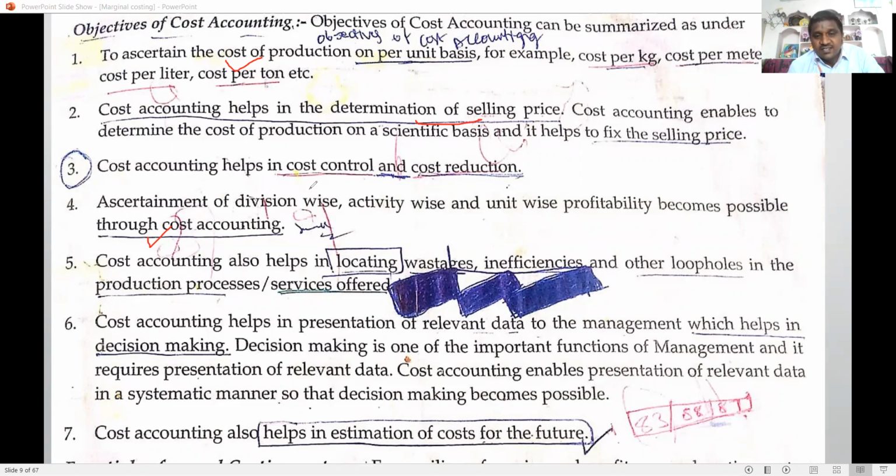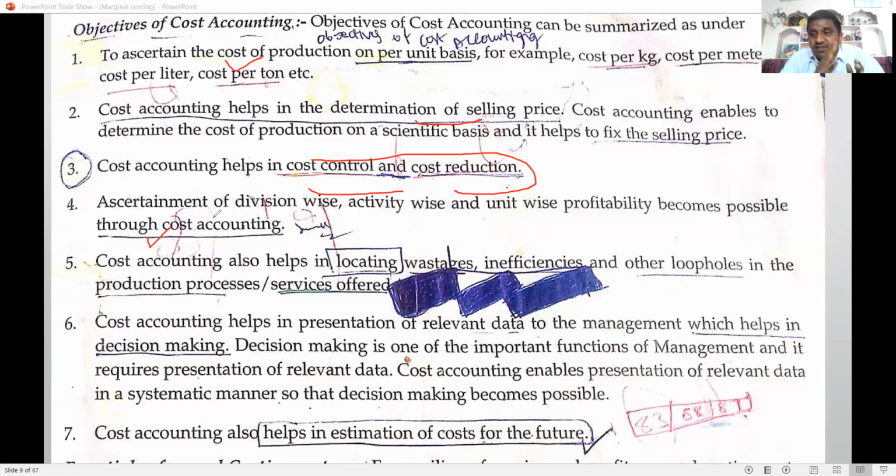Cost accounting helps in cost control and cost reduction. Many firms are unable to survive in the market because of a lack of cost control and cost reduction. There is heavy competition in the market nowadays. Suppose Chinese products, for example the MI phone, have very good features available at 10,000 rupees only in the market. But when it comes to Indian company phones, Micromax for example, quality products are not available within the 10,000 range because there is no cost control, no cost reduction, and no technology. So cost control and cost reduction are very helpful in the industries.